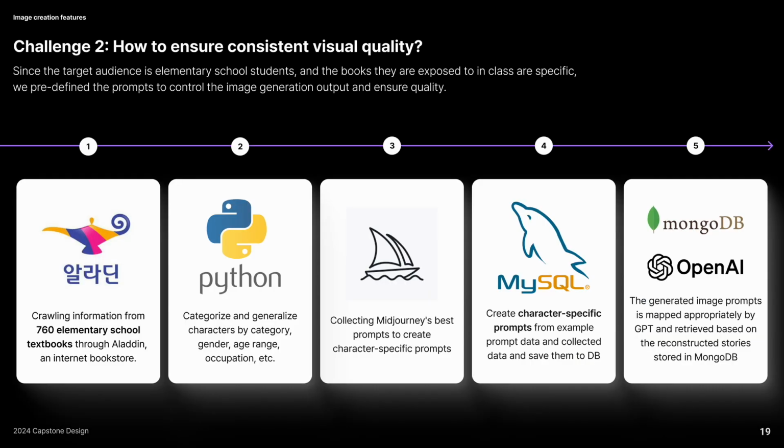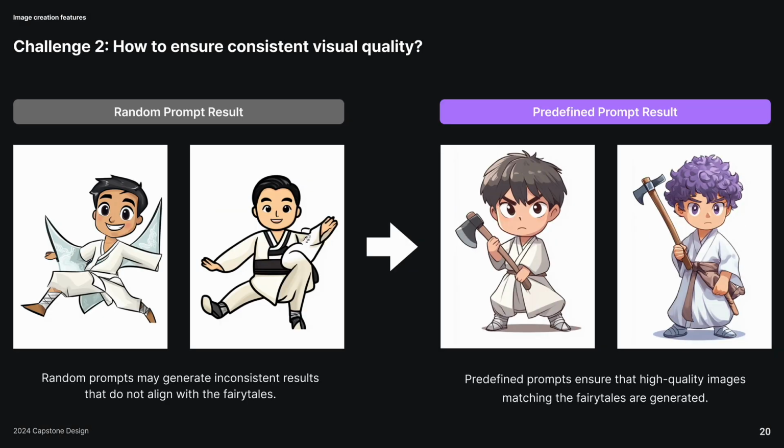Next, for consistent visual quality, we developed predefined prompts. We crawled and classified elementary book characters and created matching Midjourney prompts and stored them in our database for use with story summaries. Here is before and after using predefined prompts. Random keywords gave inconsistent results, but predefined prompts produced high-quality images with accurate features like hair and expressions.